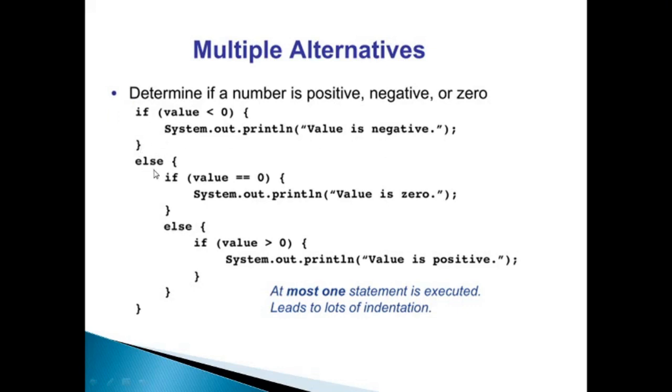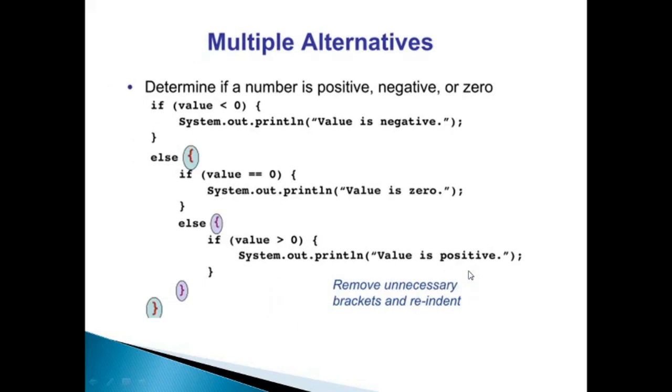Then you go inside else, and in else you check that if value is equal to 0, then you will say value is 0. Else if value is greater than 0, then you will say value is positive. This again can be reduced. How? We can remove the useless curly braces which we are using.